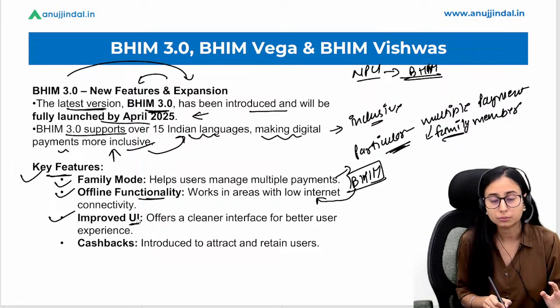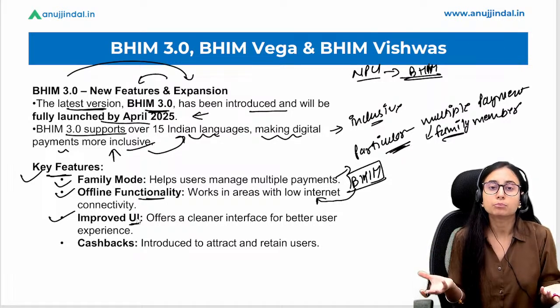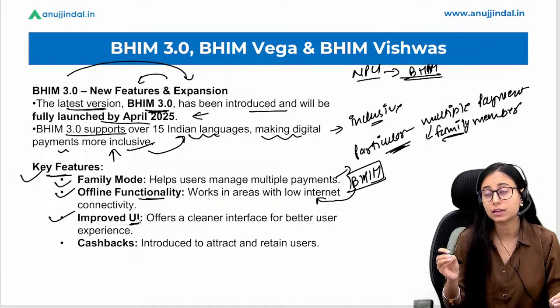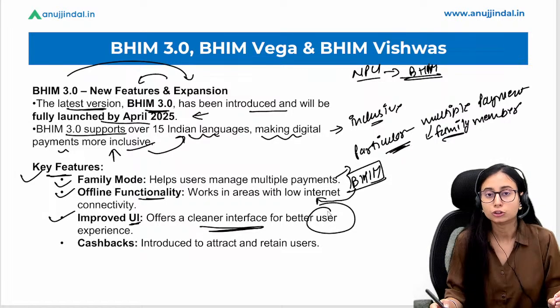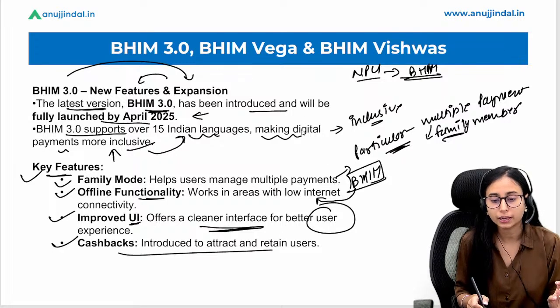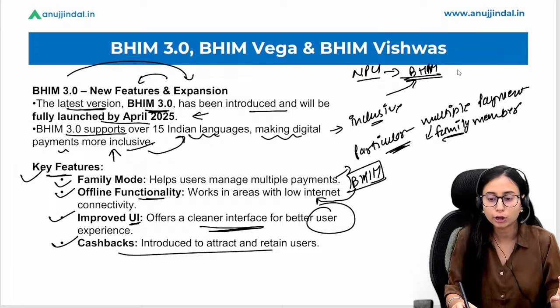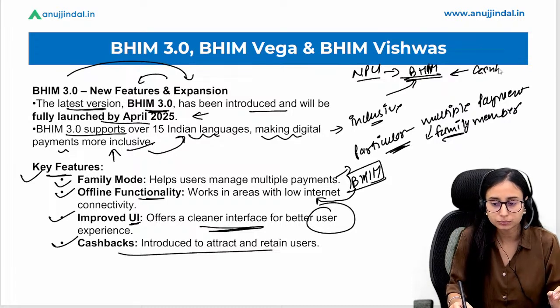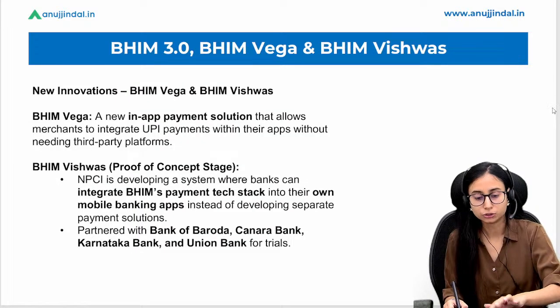Improved UI, that means the user interface is going to be improved by the BHIM app, or we can say by the NPCI here, wherein a cleaner interface for better user experience is being introduced. Then we have cashback. That means if a person uses the BHIM app over any other app, they are going to receive some cashback on their transactions, so that this promotes more usage of the app by the users.